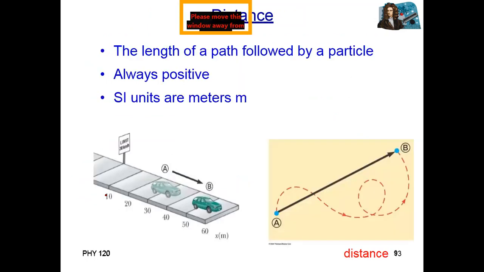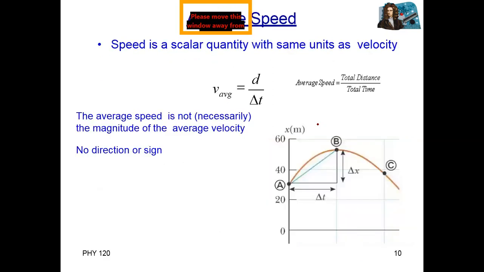Okay, you can see distance. For example, in this graph, a body starts from A and reaches B by a different path. This dotted line is the distance, and the shortest distance, the black line, is the displacement. Distance is always positive. The SI unit of distance is the meter, system international.